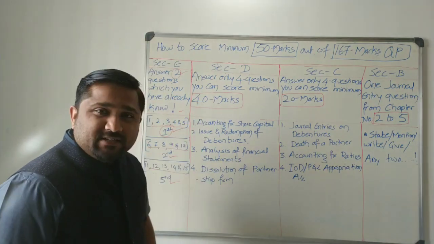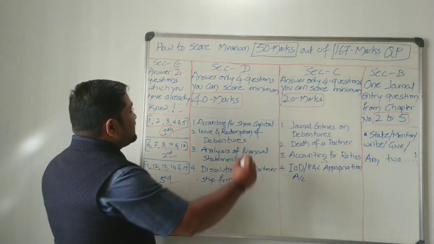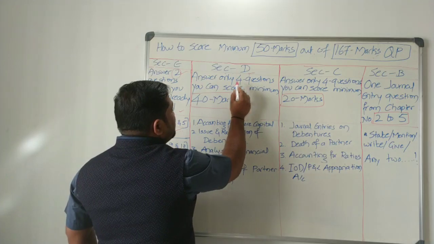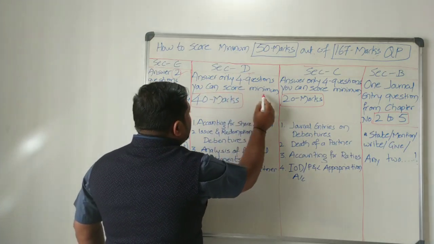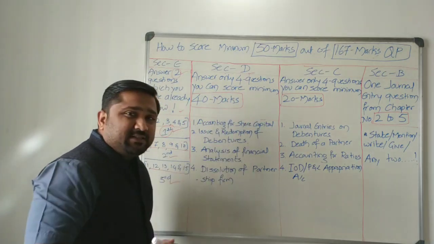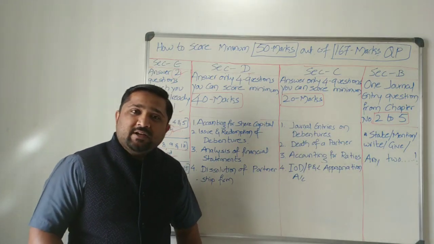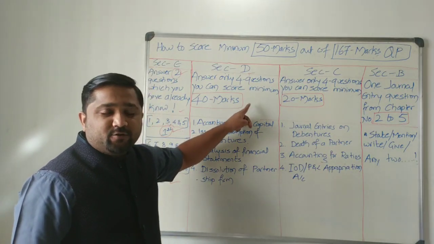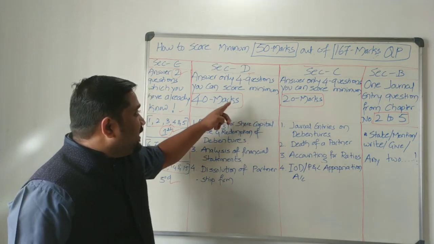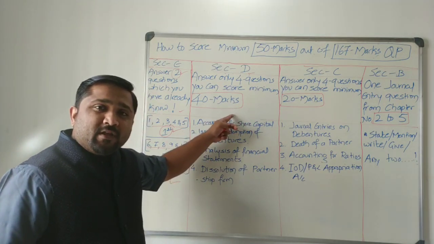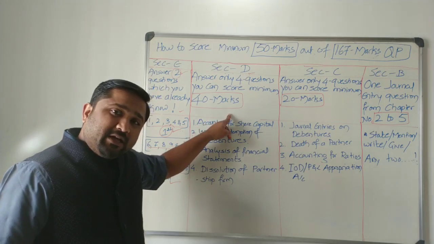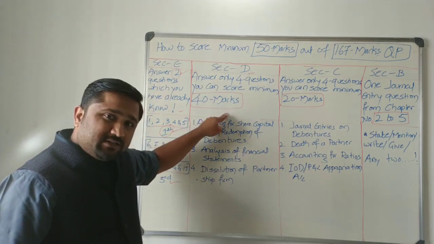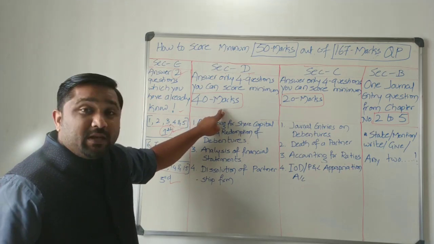Let us come to section D now. Section D, answer only 4 questions. You can score minimum 40 marks. See, the maximum marks allotted for this section is 48, 12 into 4. But I am telling you, even if you write an incomplete answer, or even if you prepare wrong answers, you can still score minimum 40 marks.